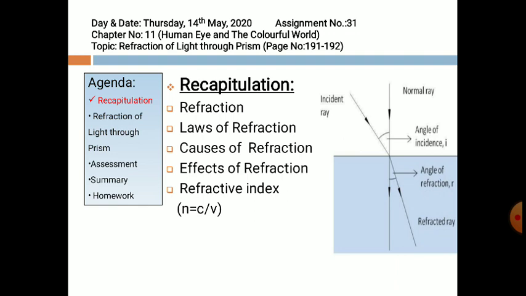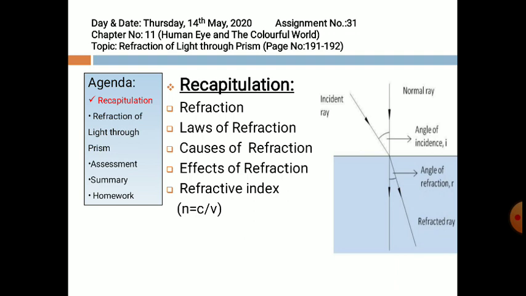Second, the ratio of sine of angle of incidence to sine of angle of refraction is constant. This is also known as Snell's law of refraction. Sine i by sine r is equal to a constant, where i represents the angle of incidence and r represents the angle of refraction.